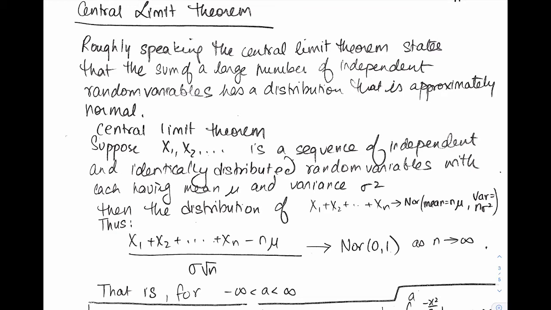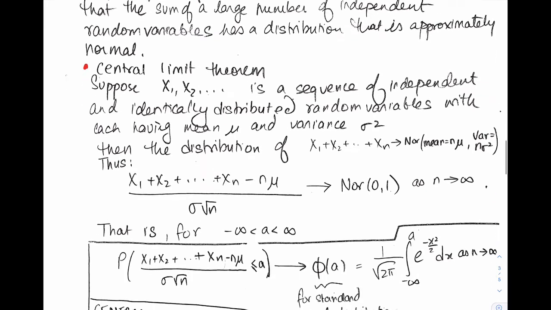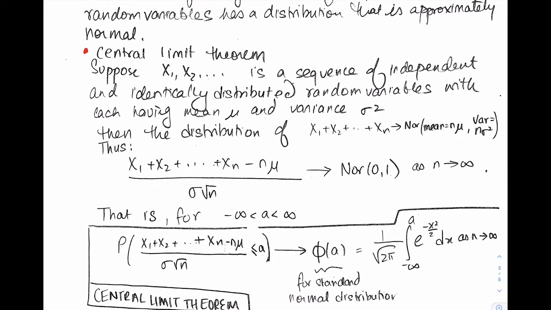Okay? But let's just look at the central limit theorem in the case where they're identical. So all the xi's have the same mean mu, and all of them have the same variance sigma squared. All right?